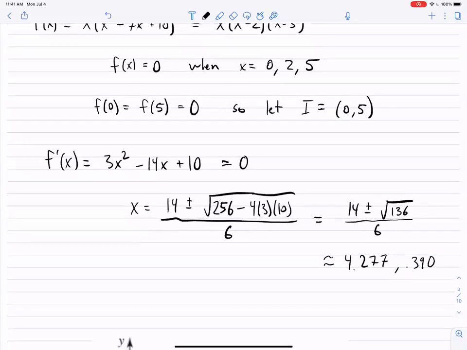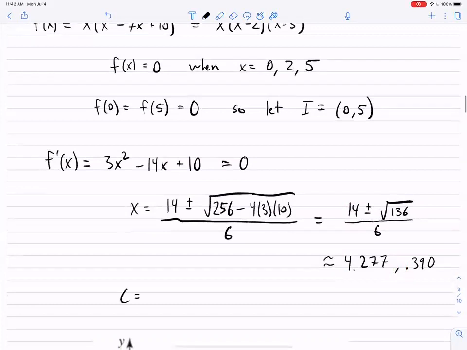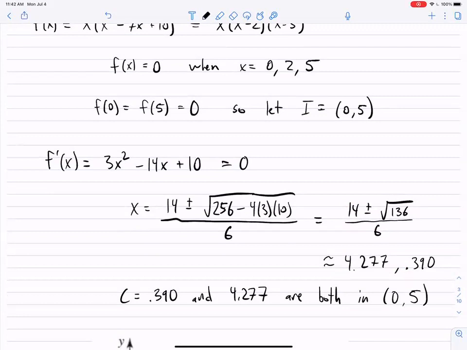So those are our two values, 4.277 and 0.390. If this was an exam, I would pick nicer numbers that you could actually factor, but for those purposes. And so this one and this one both satisfy Rolle's theorem because they're both in here. And so C equals 0.390 and 4.277 are both in the interval 0, 5. And so those are the ones that are guaranteed by Rolle's theorem.